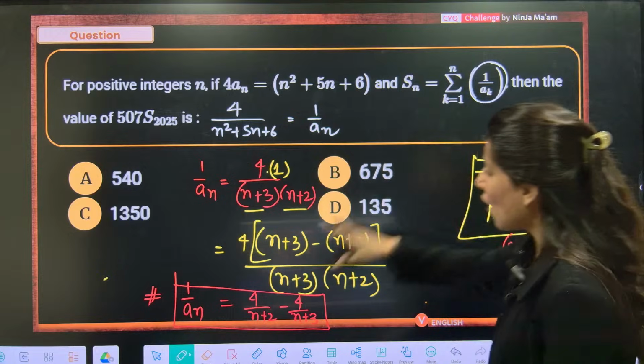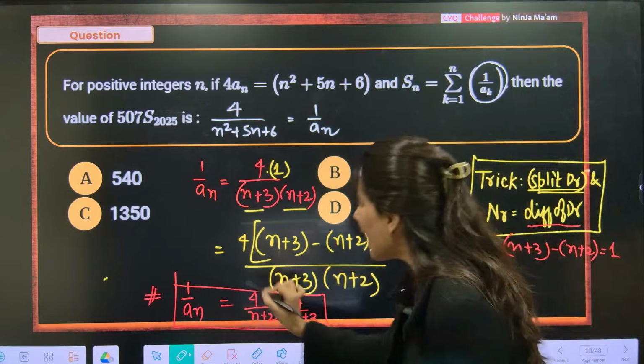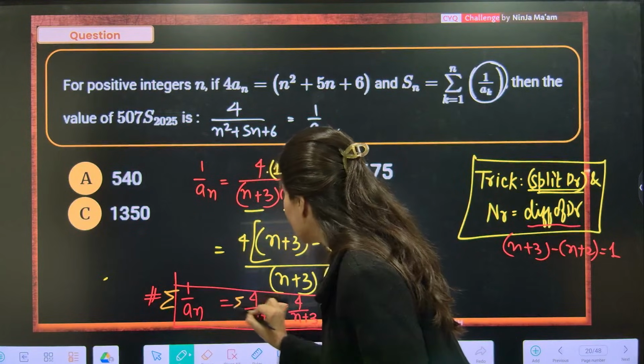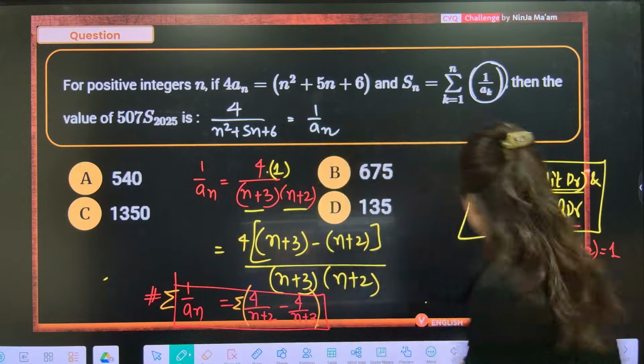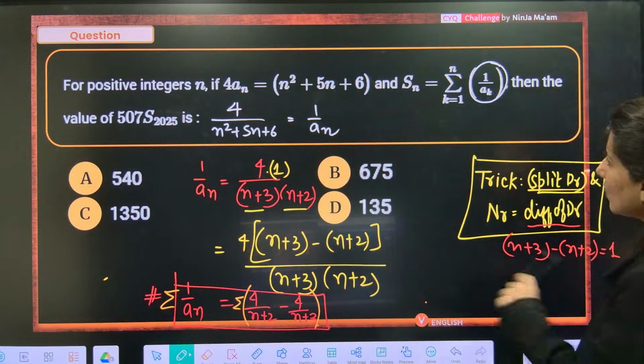Now, sigma of this. Can you see they are talking about sigma of 1 by ak. So, all I have to do is apply sigma over here, then sigma here. If I go back, this sum is nothing but 1 upon a1, 1 upon a2 and 1 upon an.